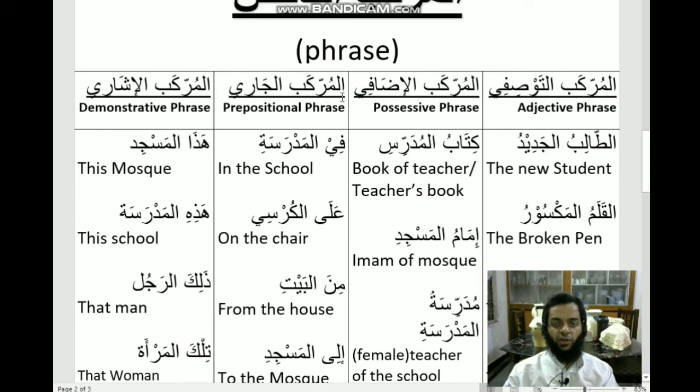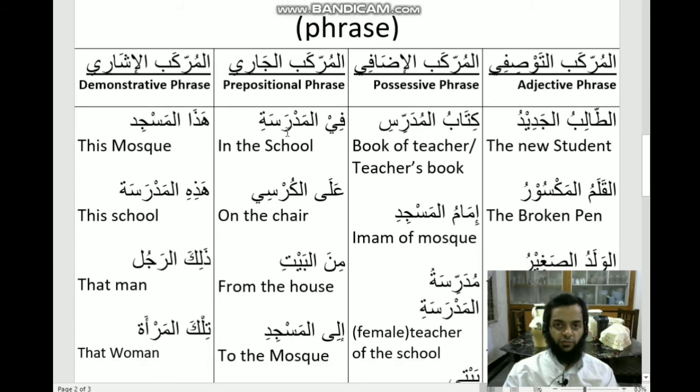As for al murakkab al jari, that is prepositional phrase, it should have two things. First is the preposition, and after it you will have a noun. Here fi is a preposition which means in, and al madrasati is a noun which means school. So fil madrasati means in the school.